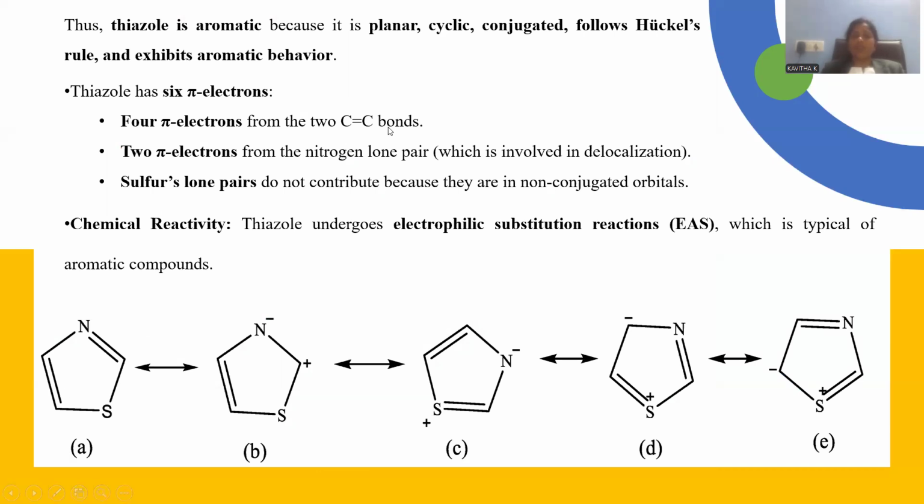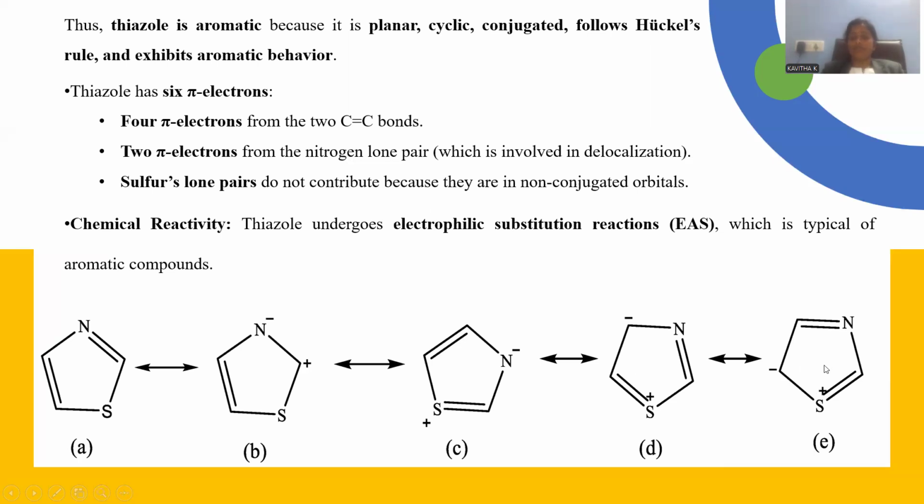The two pi bonds contribute 4 pi electrons to the ring system, and 2 more pi electrons are given by the nitrogen atom. So the sulfur lone pair does not contribute to aromaticity. This is the way the molecule participates in delocalization.